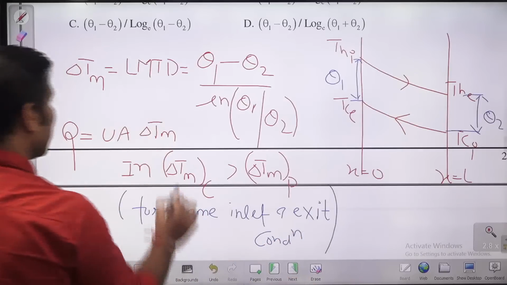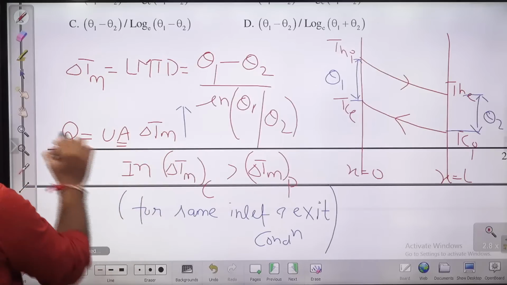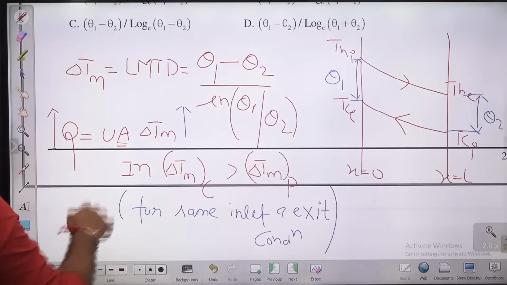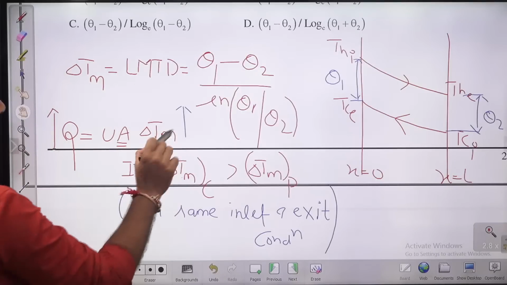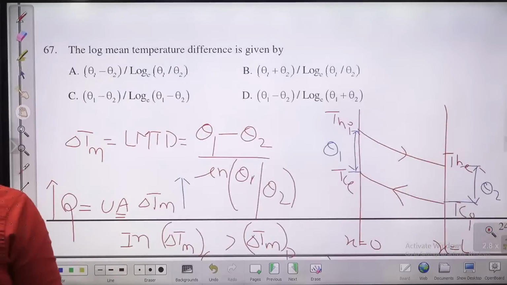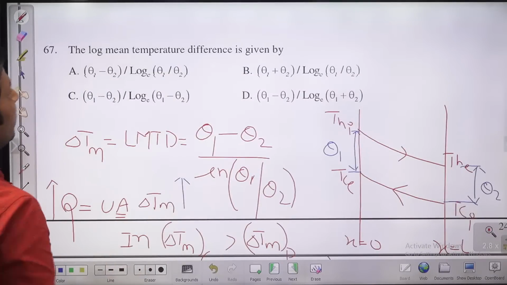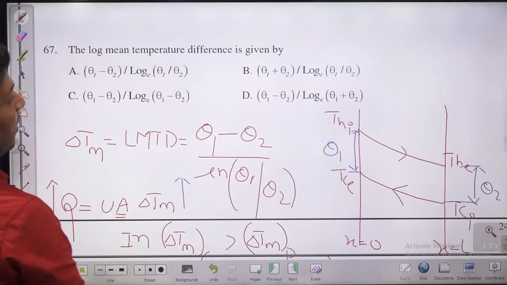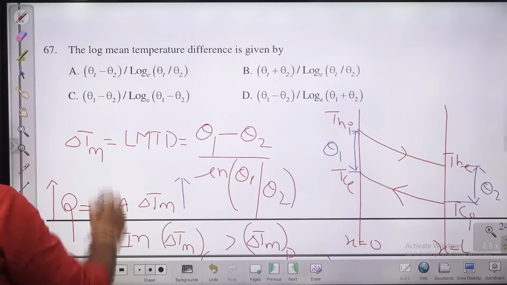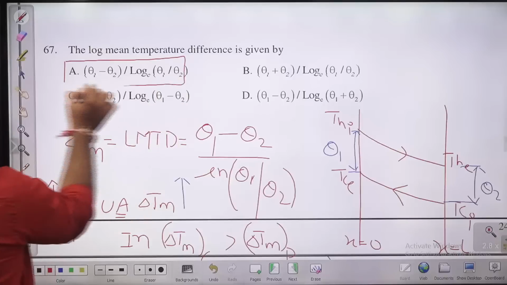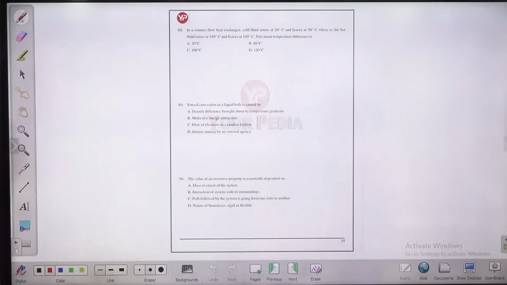That's why, for the same area, heat transfer in counter will be more. Or if you have the same heat transfer, then the area required in the counter will be lesser as compared to the area required in parallel. So for the same heat transfer, a counterflow heat exchanger will be much more compact as compared to a parallel flow heat exchanger. So for this question, the answer will be what, guys? Theta 1 minus theta 2 by ln of theta 1 by theta 2. A is your answer. Next question, 68.